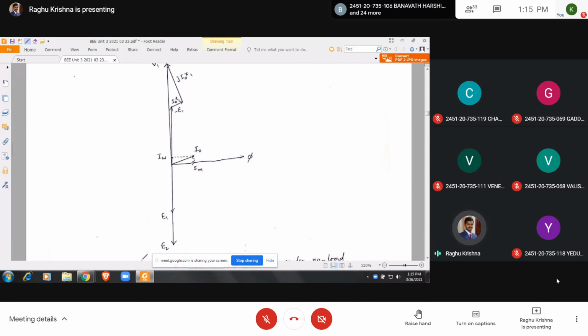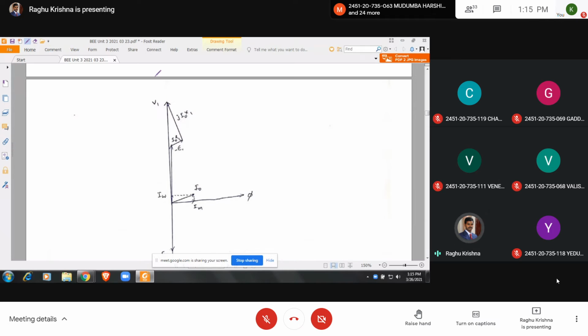Okay, shall I continue? Here the voltage drop due to primary winding and voltage drop due to leakage flux is considered, and I1 is written here. So V1 is written here.